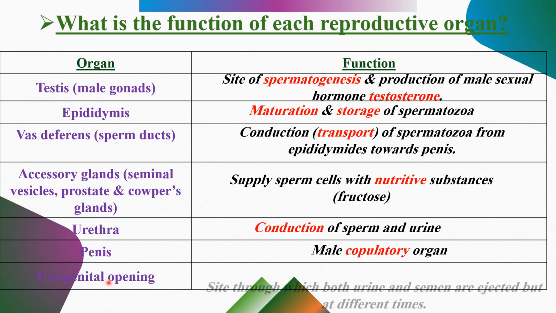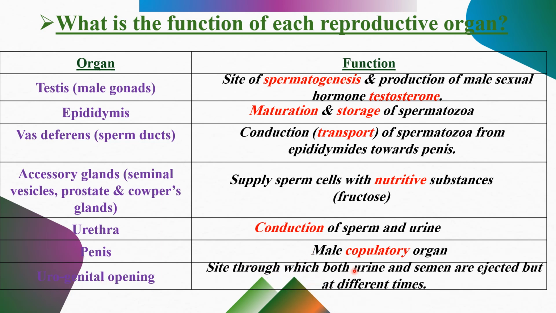The urogenital opening is the opening that secretes urine and sperms, okay, at different times. So it's responsible to secrete urine and sperms. Okay.